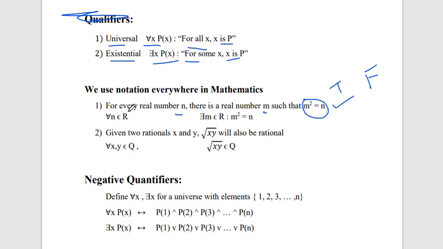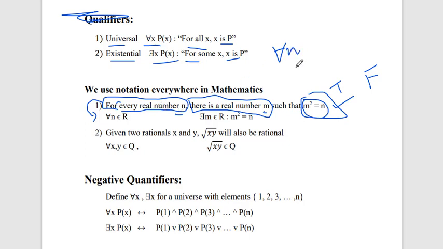First of all, there are two parts here. The first is "for every real number n." The second is the conclusion: such that m squared is equal to n. First, we write the first statement in mathematical predicate formula. Here "every" means we use for all. For every real number n, let's say here it is not x but n, every real number, so it belongs to R.